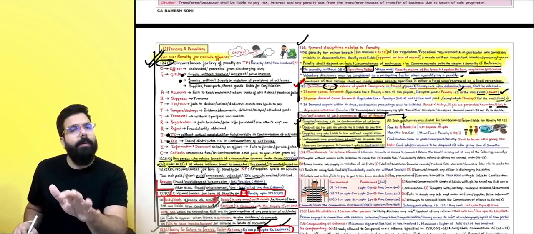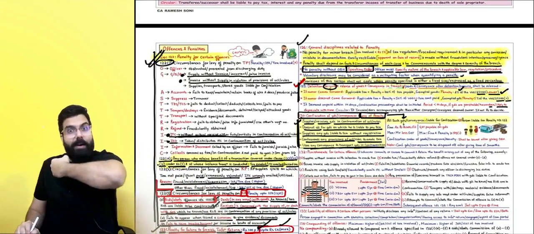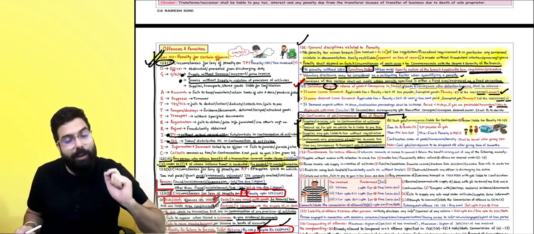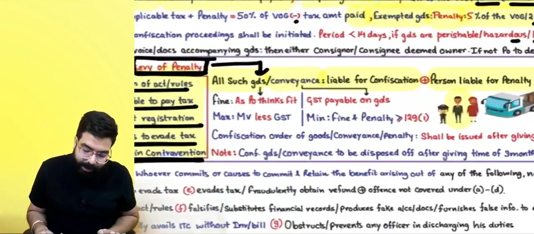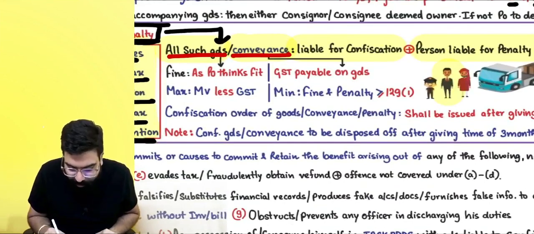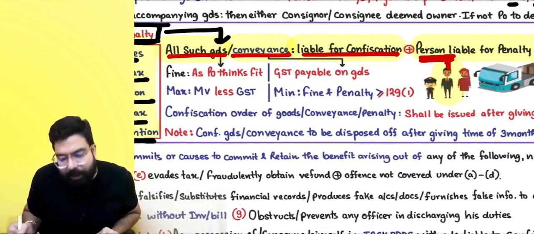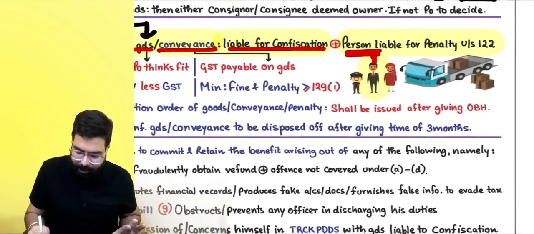Goods, Baba, owner can't be confiscated. Government is telling your ownership, I will take over. Lifetime you work for me. Now, is it possible? No. So they are telling over here, goods and conveyance will be liable for confiscation. The person owner, he has to pay a penalty under section number 122.